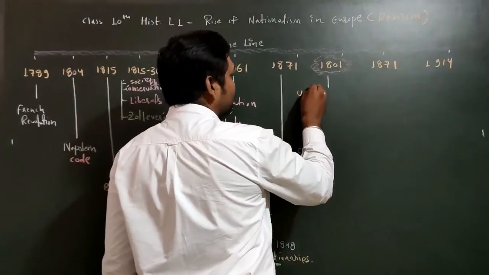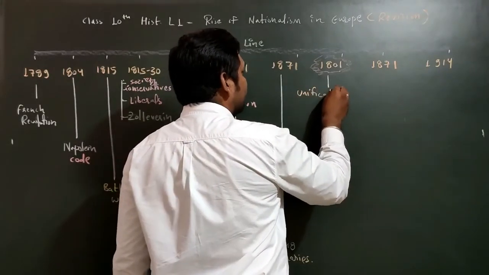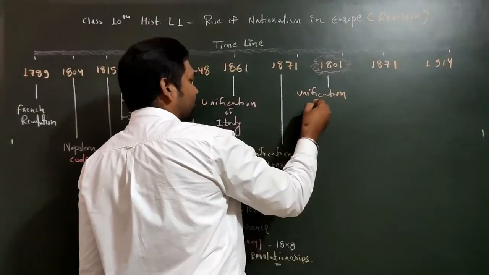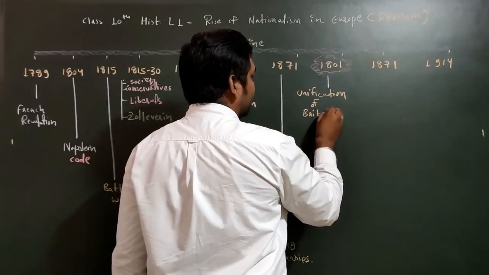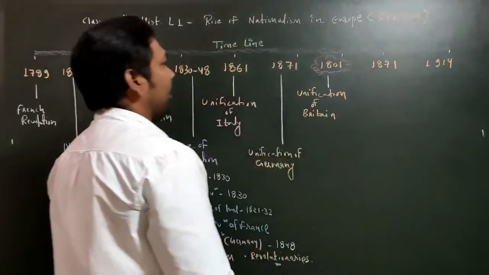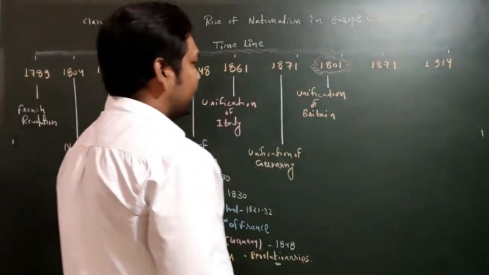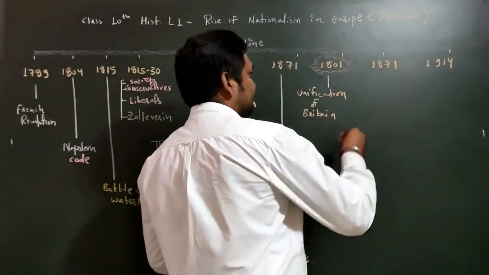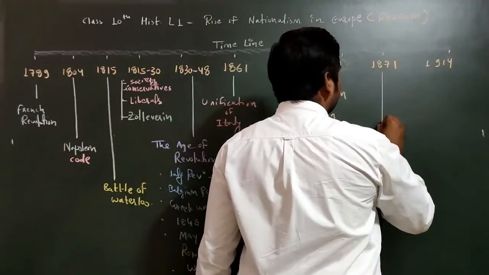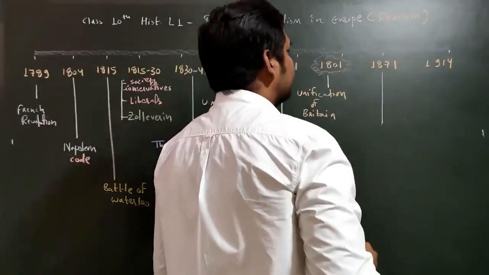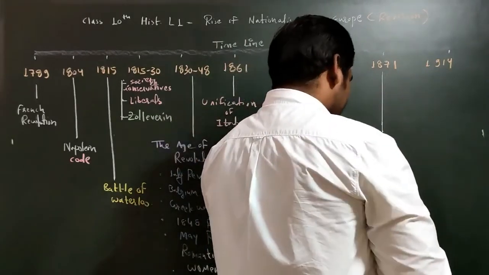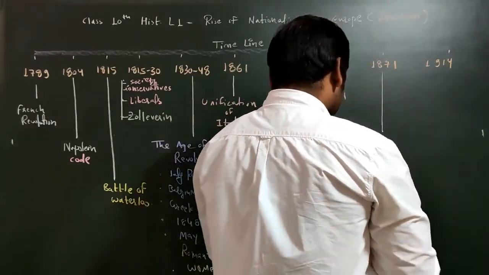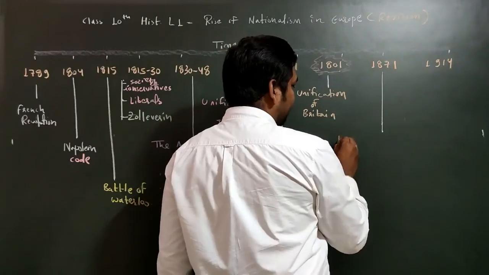In the beginning I told you about the strange case of Britain, it is also called unification of Britain. Unification of Britain we will see here. And after that we have the next very important year, 1871. In 1871 we will discuss two things: nationalism and imperialism.